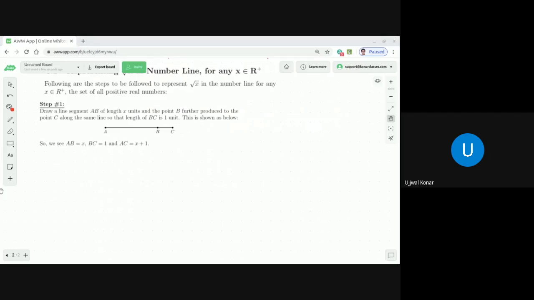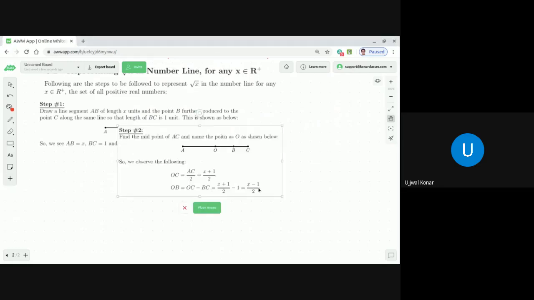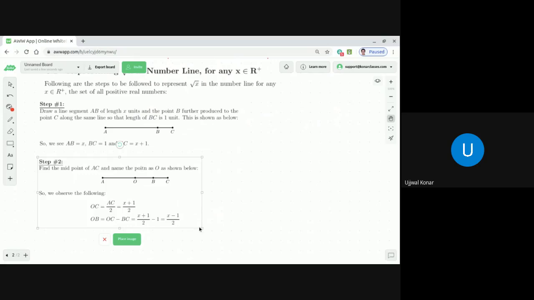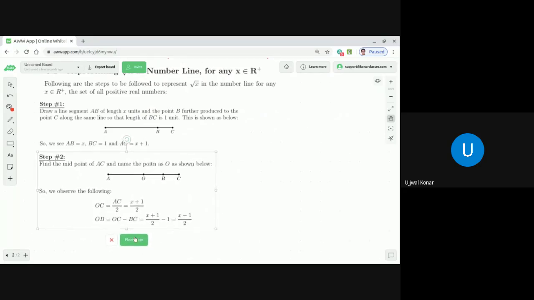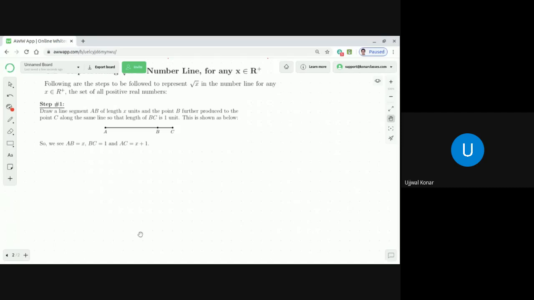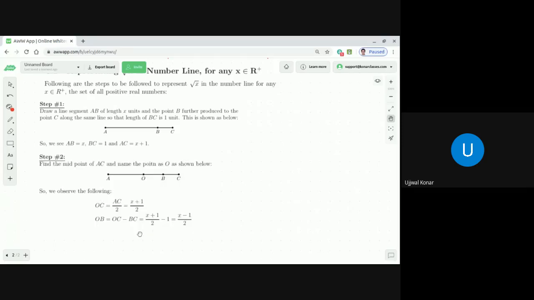After that comes the second step. What is the second step? The second step is to find the midpoint of AC. Now you have AC. What is the length of AC? X plus 1, correct? So now we are finding the midpoint of AC, which is O, for example. This is the midpoint of AC, that is O.